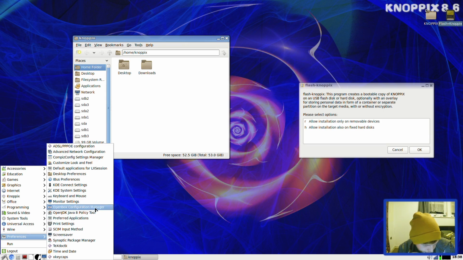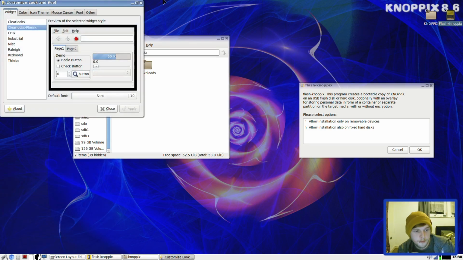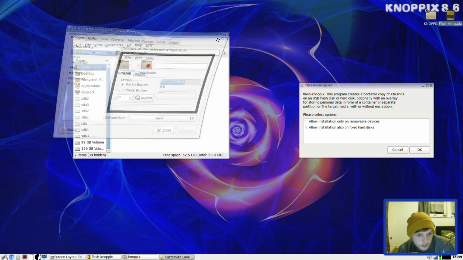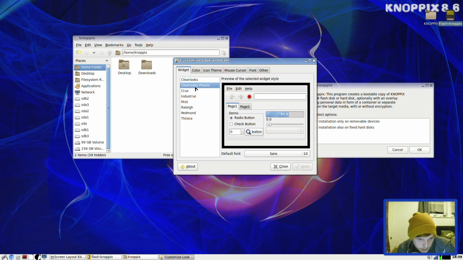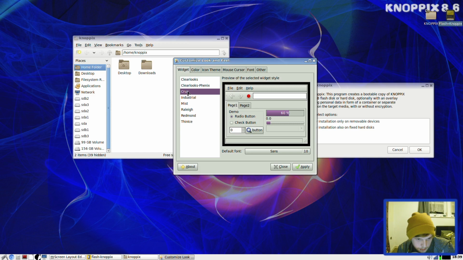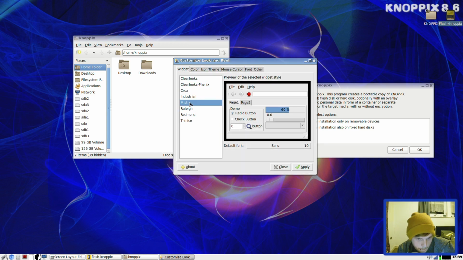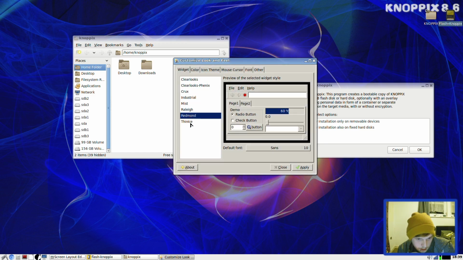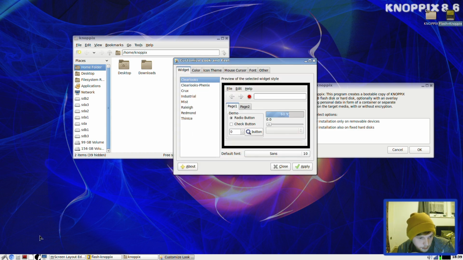Openbox window manager, customize look and feel. There we go. So the default one that we're using is Clearlooks Phoenix. It comes with Crux, Industrial, Mist, Rayleigh. Let's install the Arc theme quickly.